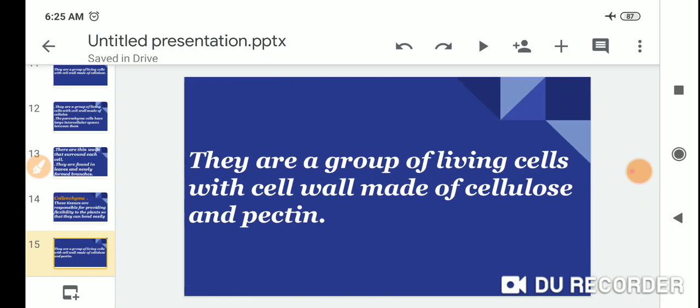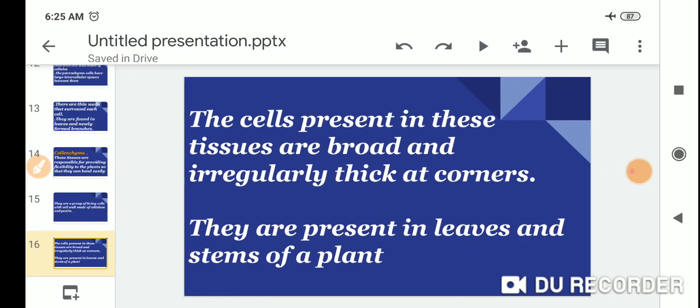They are a group of living cells with a cell wall made of cellulose and pectin.